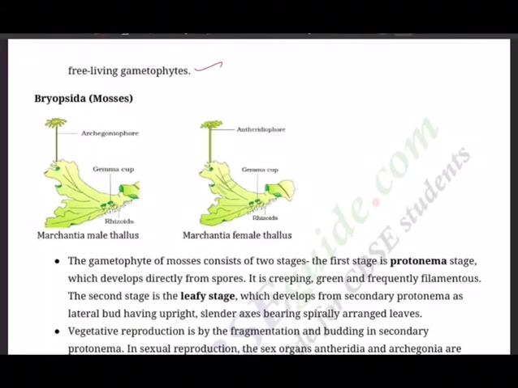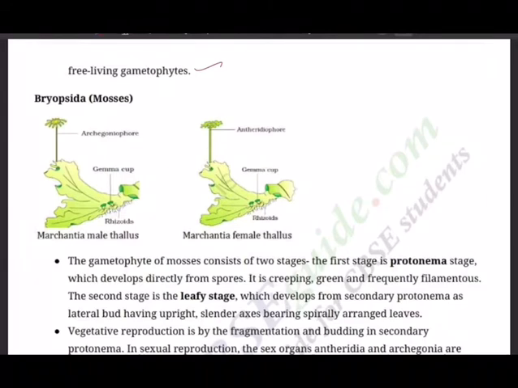Moving ahead, we are today going to discuss the third group of bryophytes. As all of you know, bryophytes are classified into three groups. One is Hepaticopsida, liverworts, which we were discussing in our previous session.